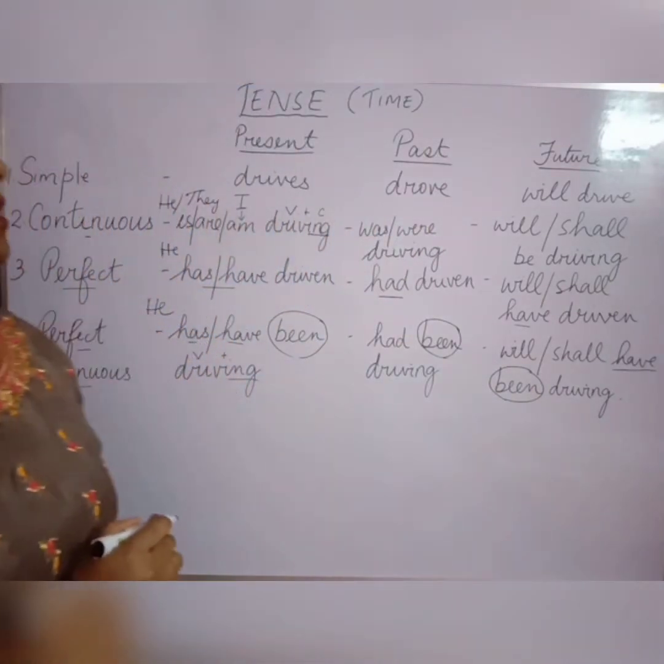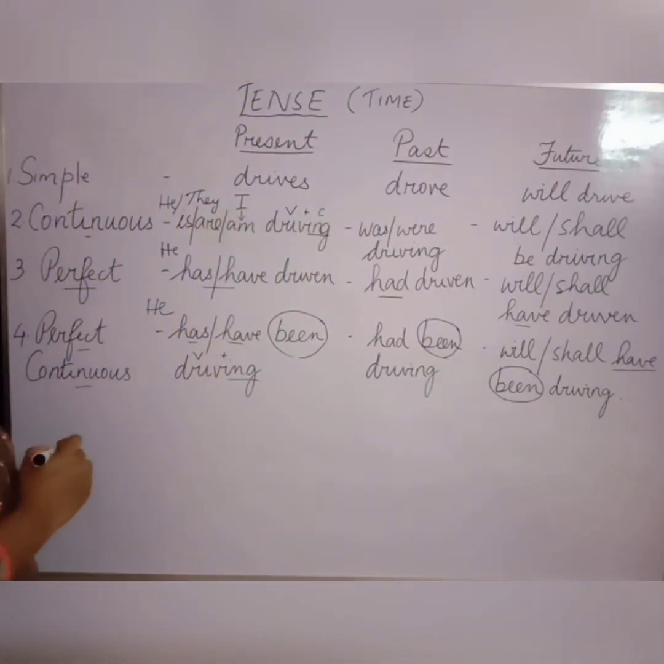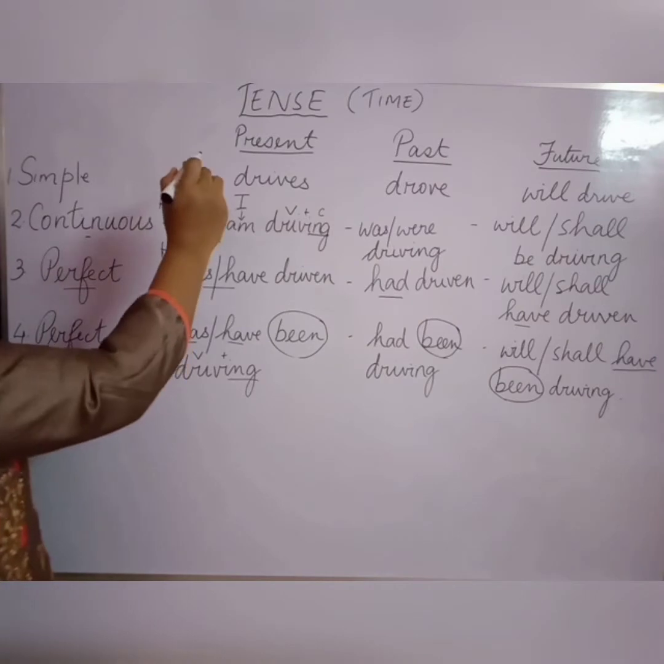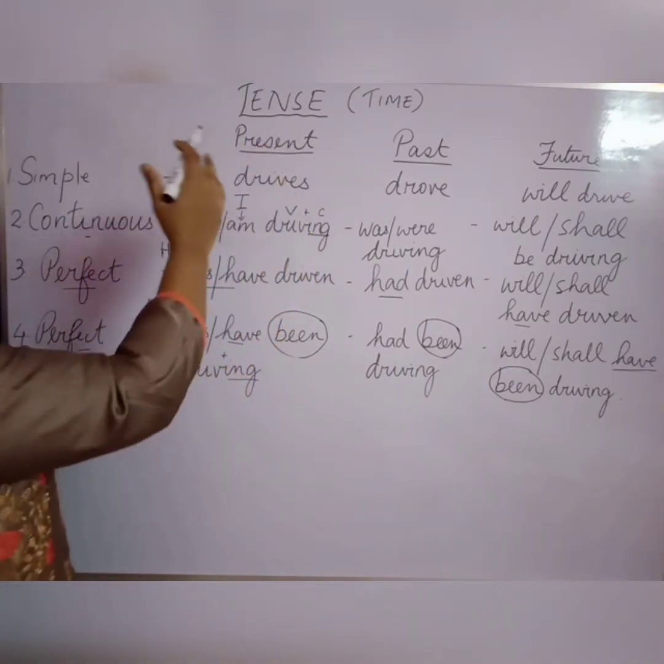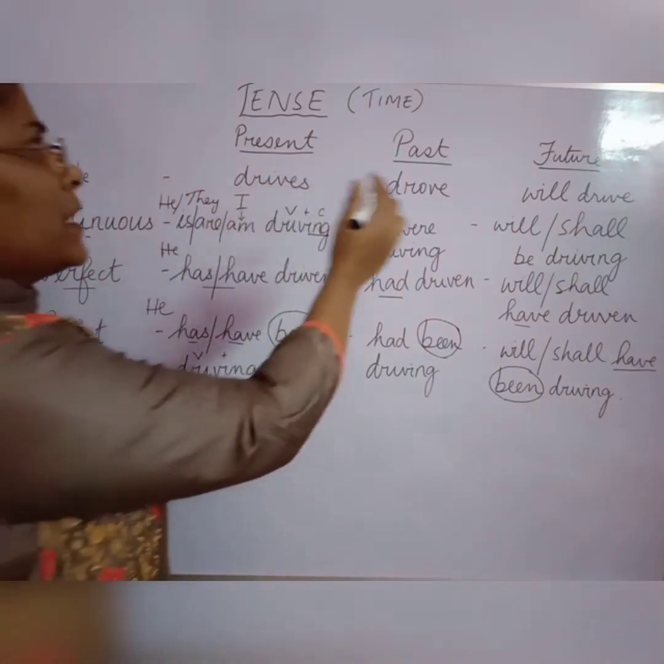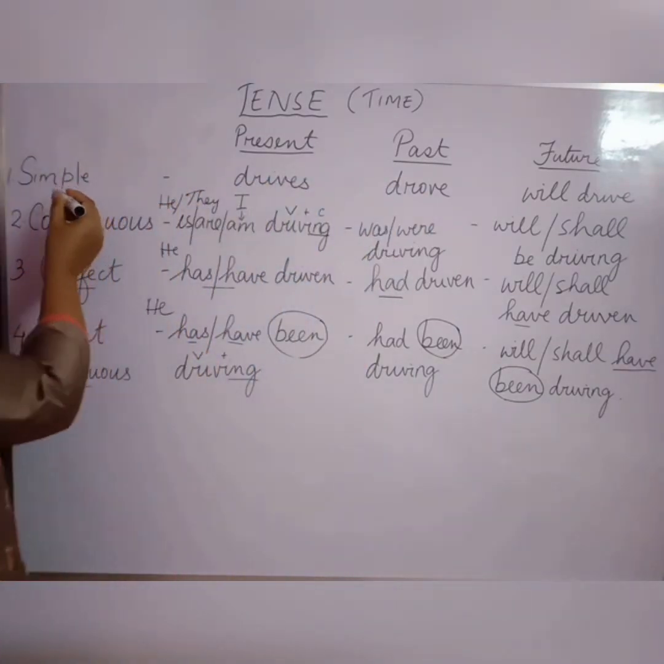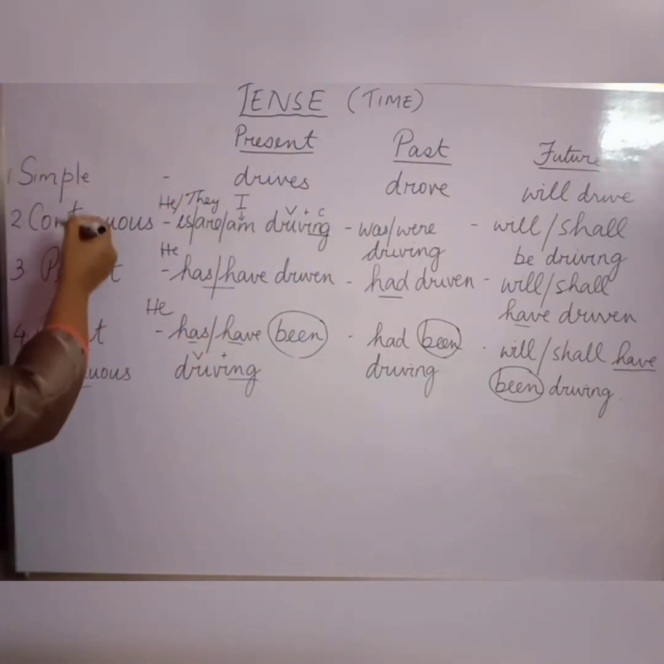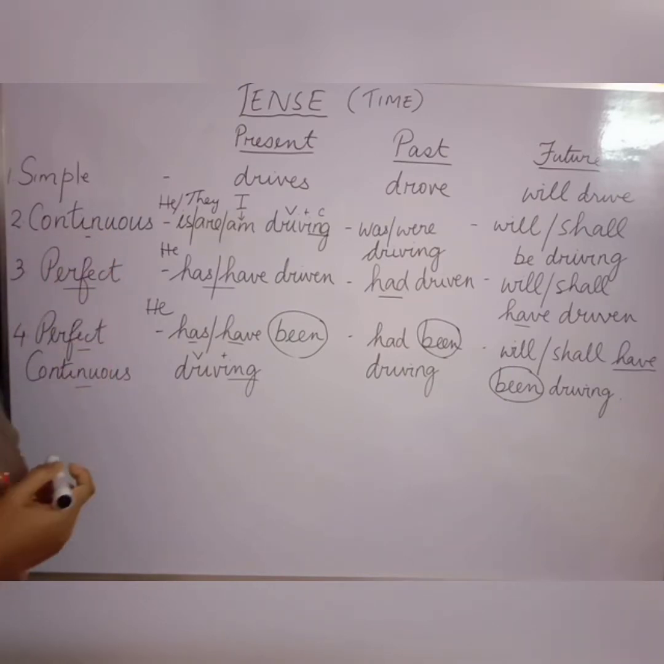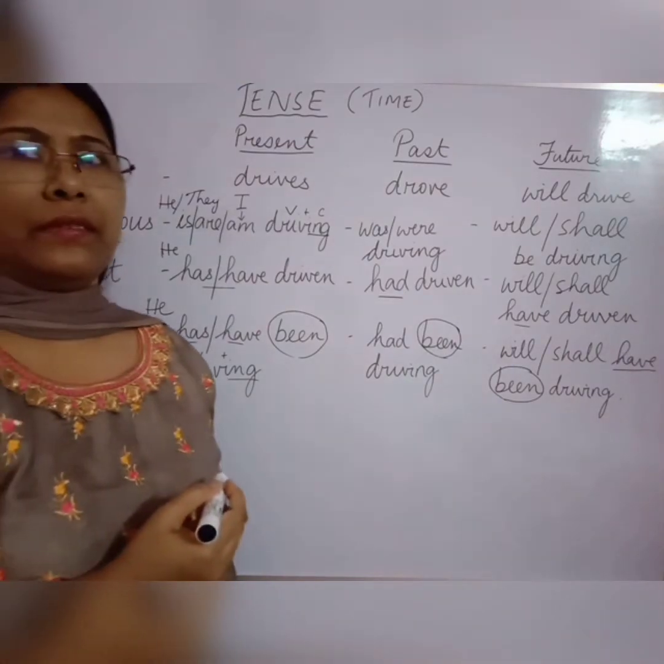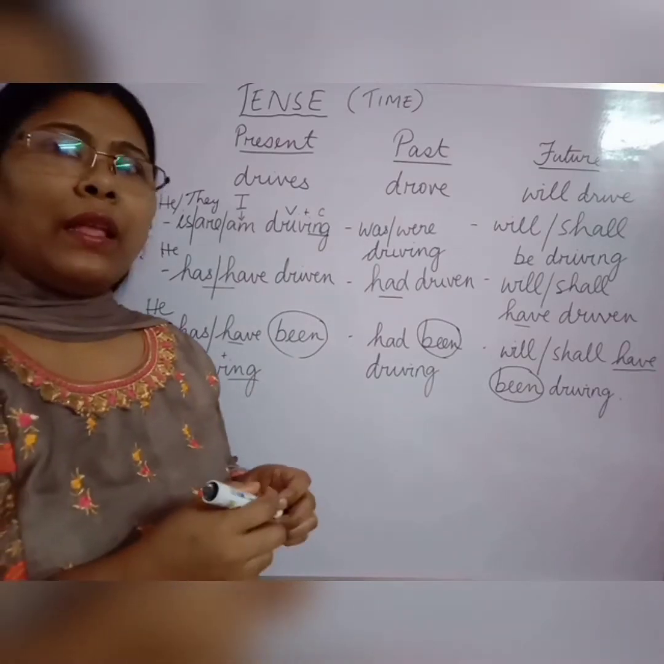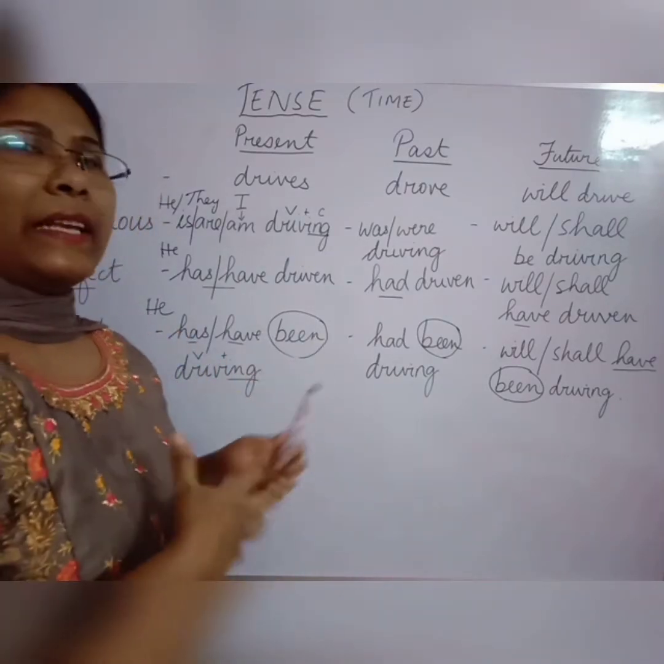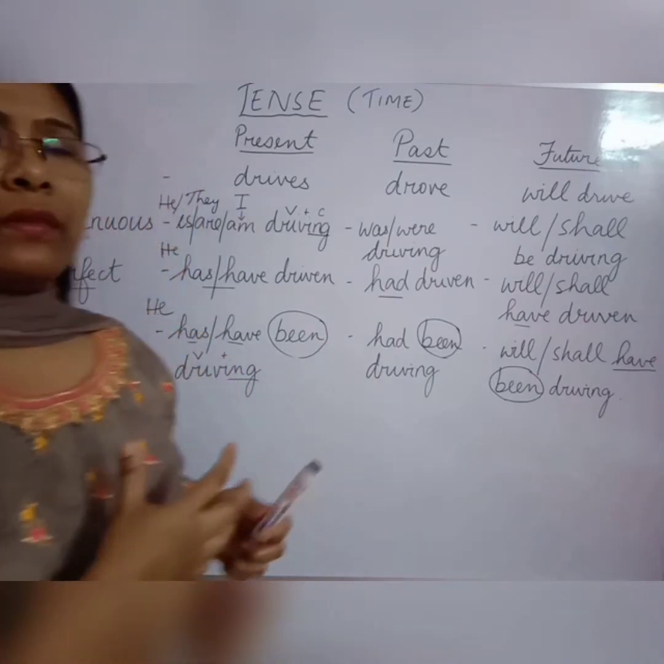Okay. So you see the different variations or the different types of tense, present, past, future, as well as these different types, the simple, continuous, perfect and perfect continuous tense. So you can just note it down, and we will discuss some examples relating to this.